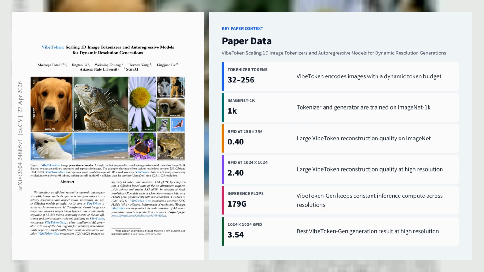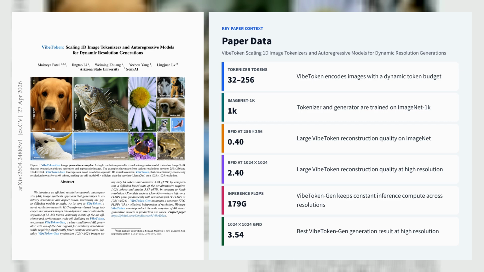Building on these tokens, Vibe Token Gen is a class-conditioned AR generator that trains on ImageNet 1K and keeps inference compute fixed at 179 GFlops for any resolution, compared with about 11 TFlops for LlamaGen at 1024 times 1024. The strongest generator uses only 64 tokens, producing 1024 times 1024 images at 3.54 gFID in 0.46s versus NiT's 5.87 gFID in 1.08s, and it improves generation efficiency by 63.4 times over the fixed resolution AR baseline.